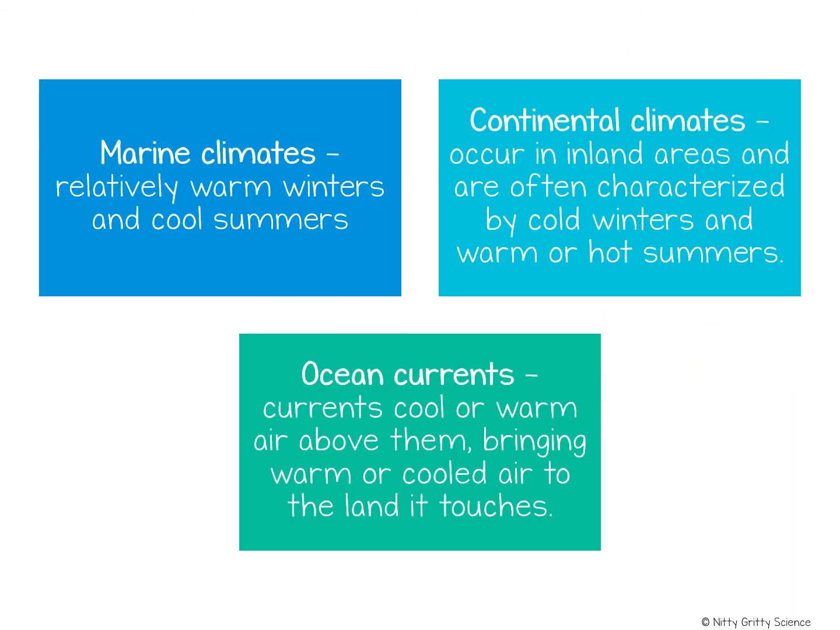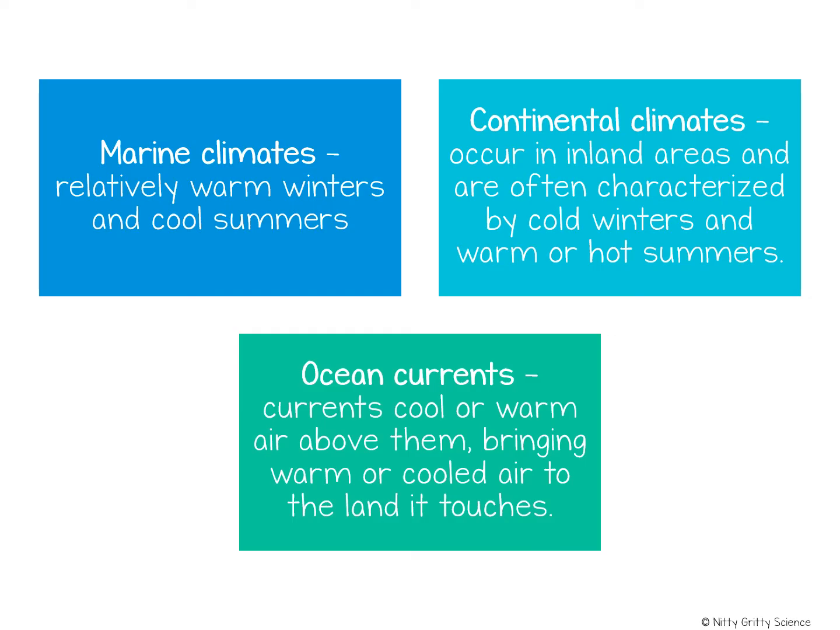Marine climates have relatively warm winters and cool summers. These include much of the west coast of North America, South America, and Europe. The centers of North America and Asia are too far inland to be warmed or cooled by the ocean, so most of Canada and Russia, as well as the central United States, have continental climates. Continental climates occur in inland areas and are often characterized by cold winters and warm or hot summers.